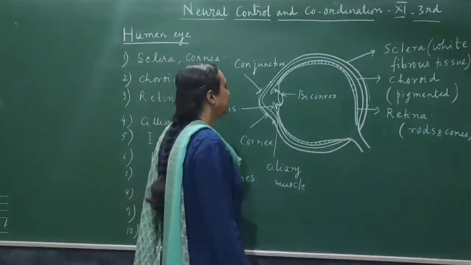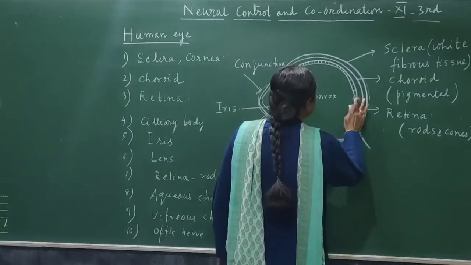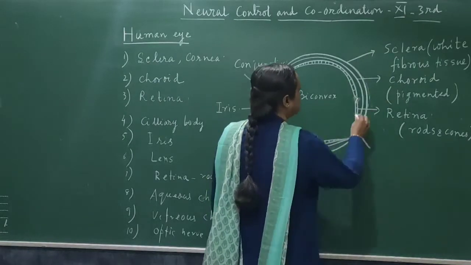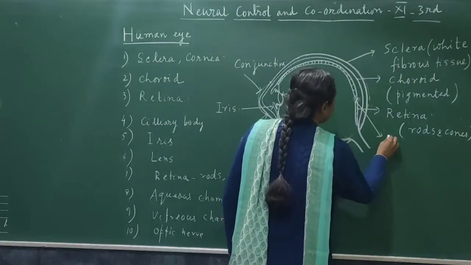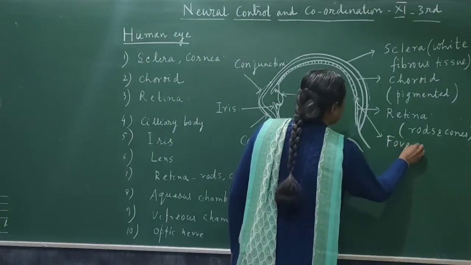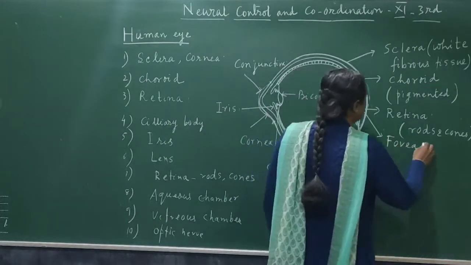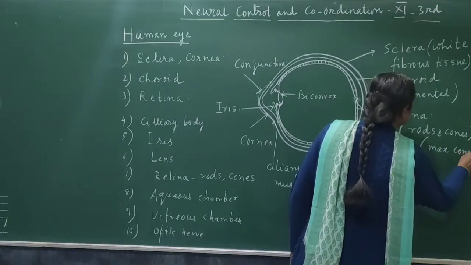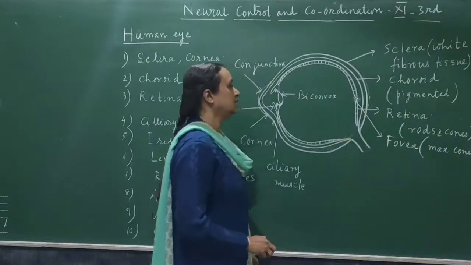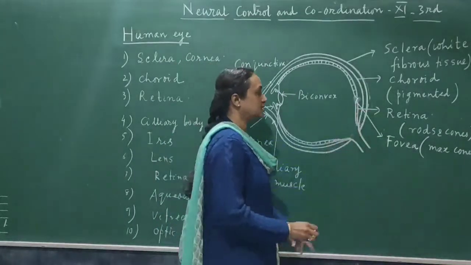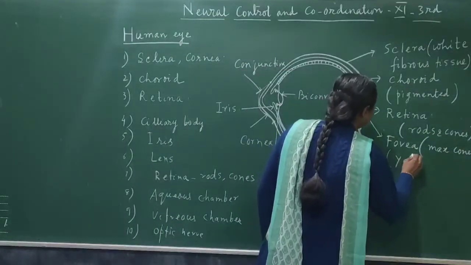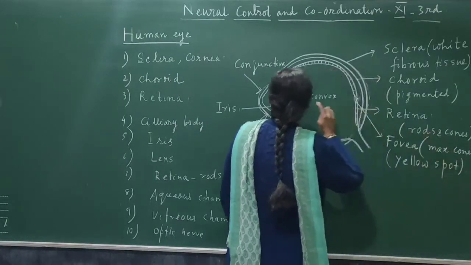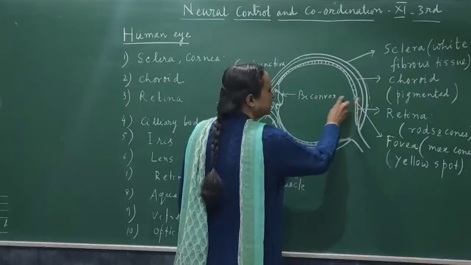Okay, but at a specific point, there is one depression. This is the depression, and that point is called fovea. In this point, maximum cones are there. So you see, this point is also called the yellow spot, and the spot is just behind the middle part of the lens.